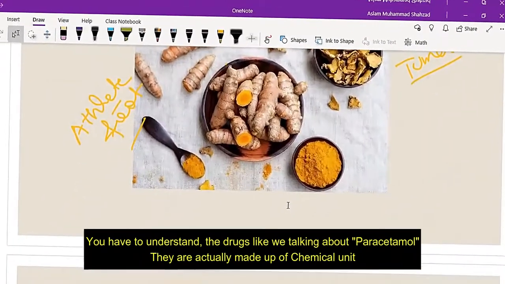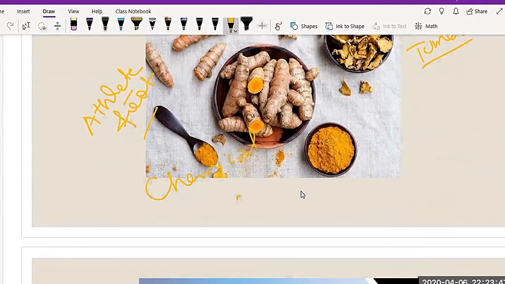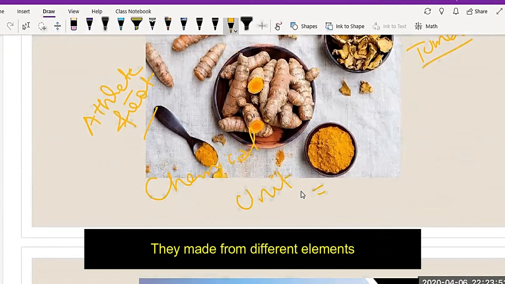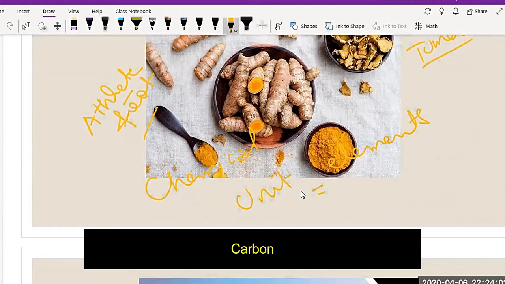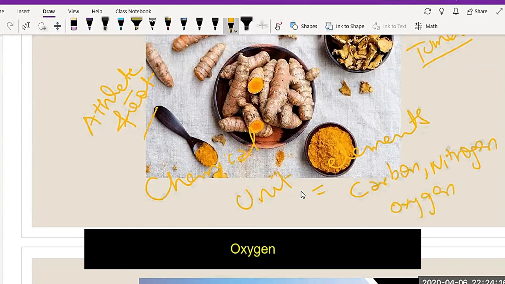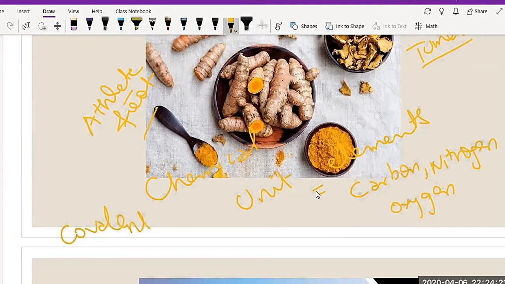Drugs like paracetamol are made up of chemical units, made from different elements like carbon, nitrogen, oxygen, joined together by covalent bonds. But this is all chemistry. We are not going to go into that detail.